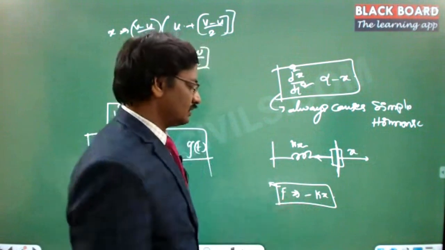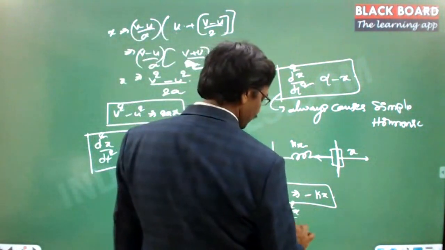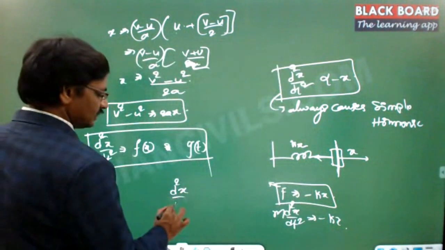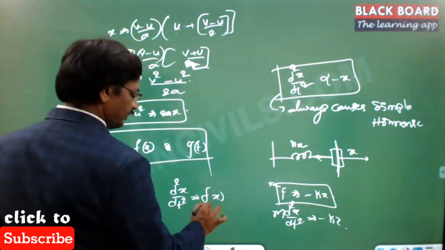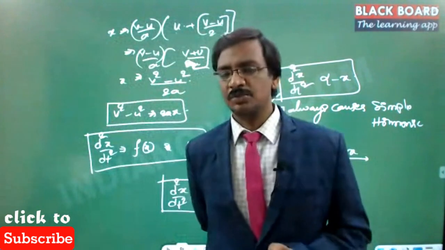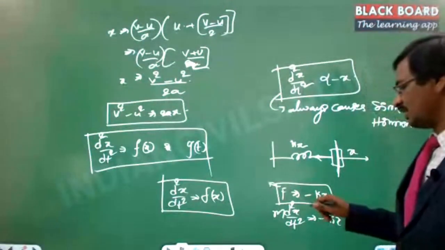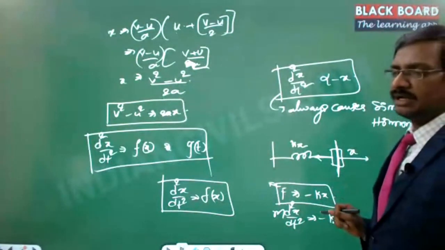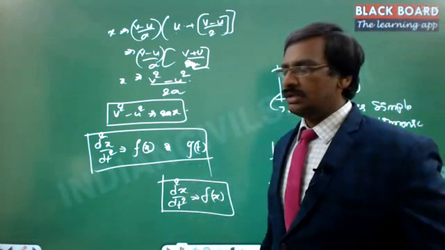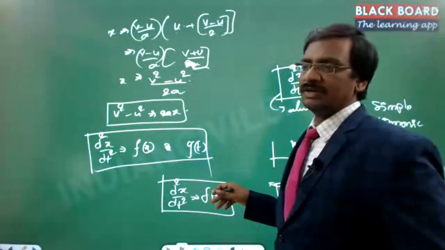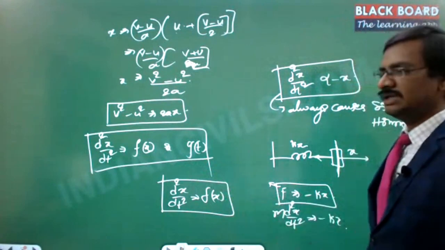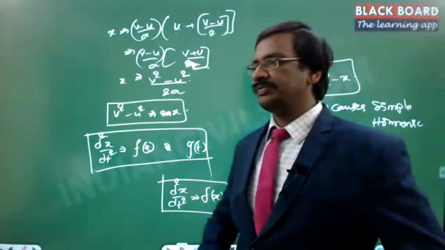Because if you notice, mass into acceleration, d square x by dt square, is equal to minus kx. In this case, d square x by dt square is a function of x now. In this kind of scenario, this function of x can be any kind of function, but for simple harmonic motion it is of this form: minus kx by m. This is a simple function, directly proportional to minus x. In such cases we are going to analyze, and till this extent only we have it. But not limited to that, whatever kind of function it is, you should be able to solve for the displacement value or the velocity value. You just need to integrate it and find it out. Got it? Any questions?